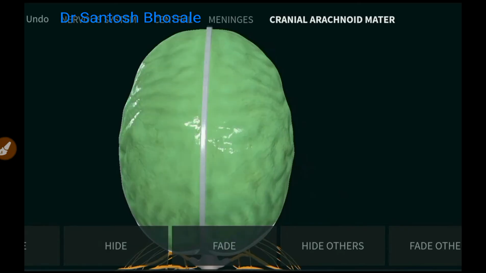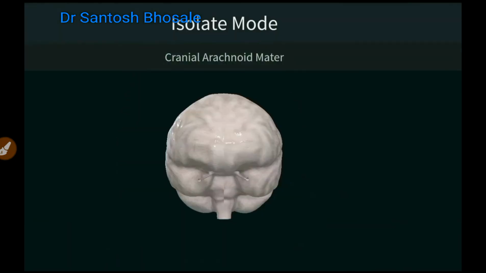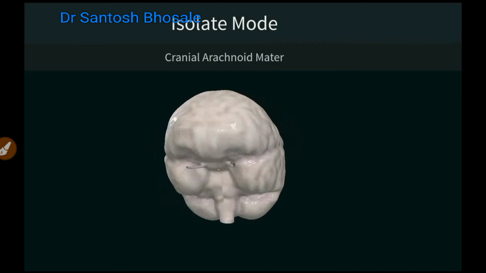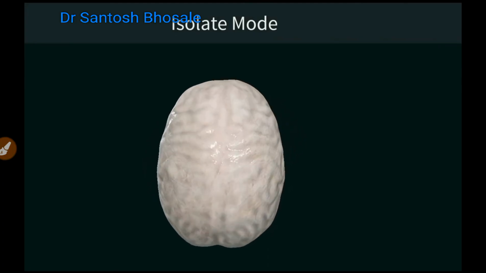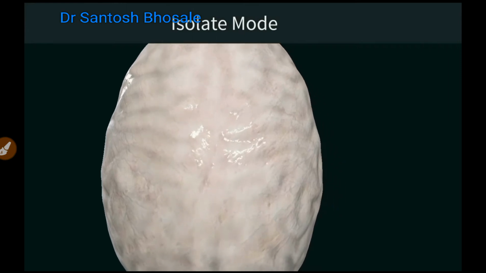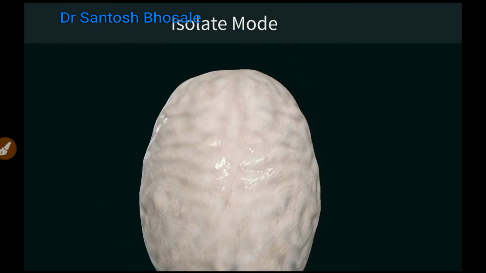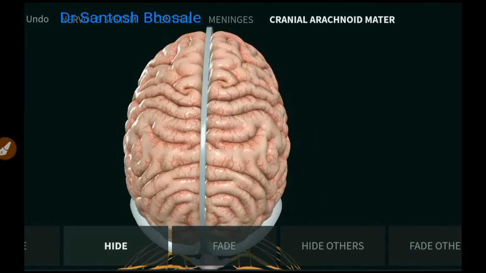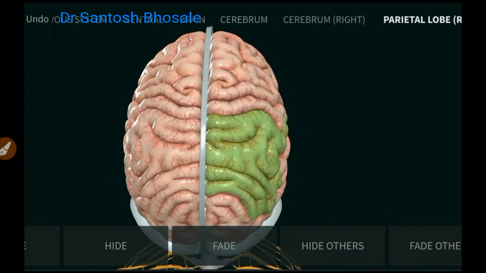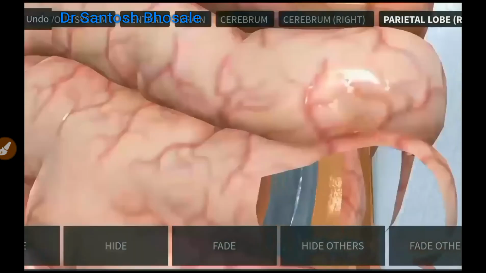When you remove the dura mater, you will see arachnoid mater. Arachna means spider. You have already seen it is spread like a spider web. That's why it is called arachnoid mater. It also covers the entire brain, bridging the sulci and gyri of the cerebrum. And when you remove the arachnoid mater, you see the pia mater, the thinnest transparent layer, as you can make out here.